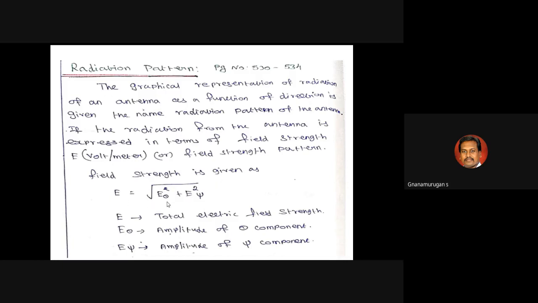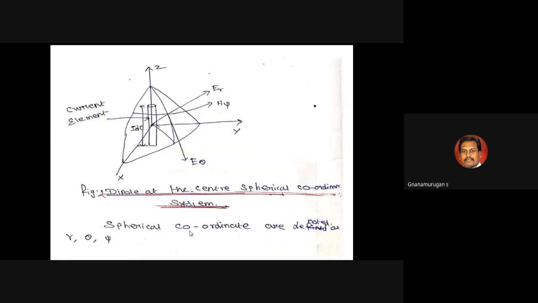Next, this is a spherical coordinate system. This diagram is called the spherical coordinate system for the antenna, with respect to x, y, z, and here we are using a dipole. Generally, this radiation pattern is available for both the electric and the magnetic field.